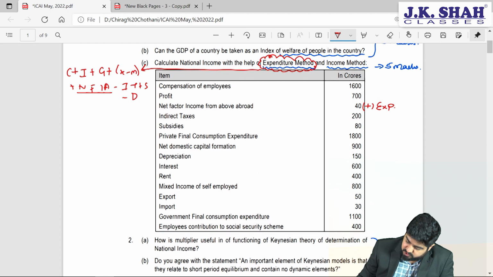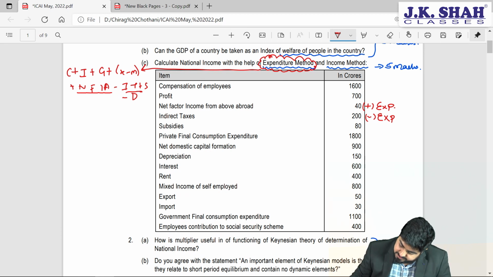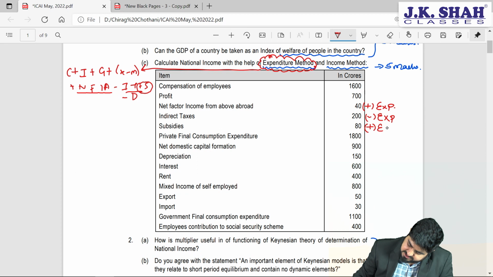Indirect taxes, what do you need to do with indirect taxes? It is minus indirect taxes. So here put the minus sign and write down that in expenditure method, we are going to subtract that. Then it is subsidies. What do we do with subsidies? Add subsidies. So here it will be plus. Let me put the sign here. So this will be add subsidies in expenditure method.